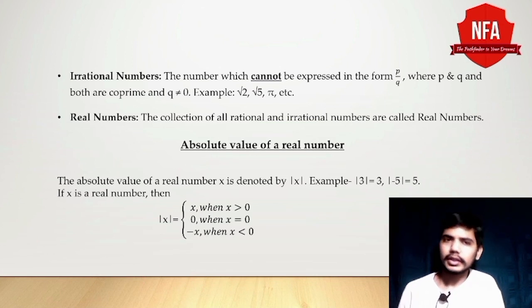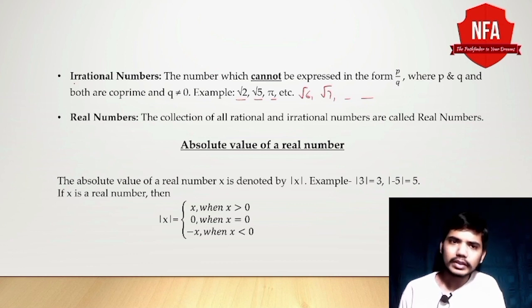Now let's come to irrational numbers. What are irrational numbers? The numbers which cannot be expressed in the form of P upon Q, where P and Q both are co-prime and Q is not equal to 0. For example, root 2, root 5, pi, root 6, root 7, and so on.